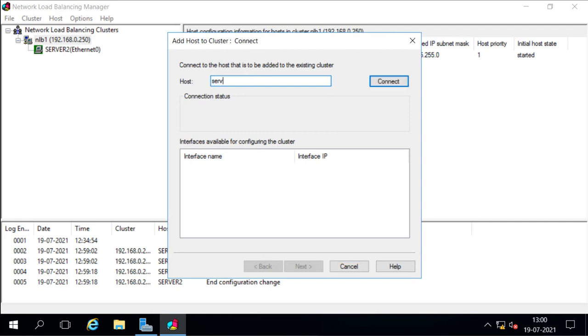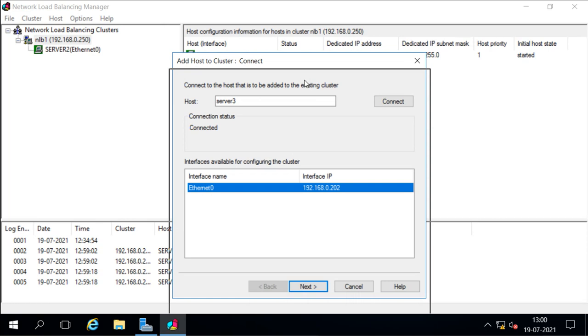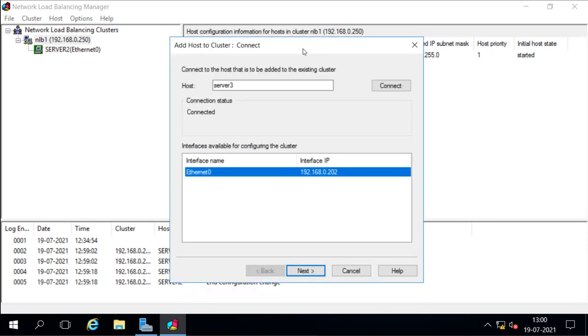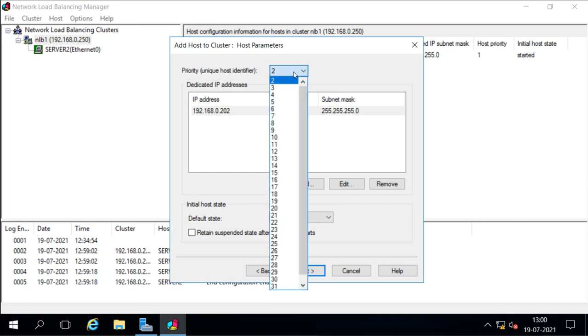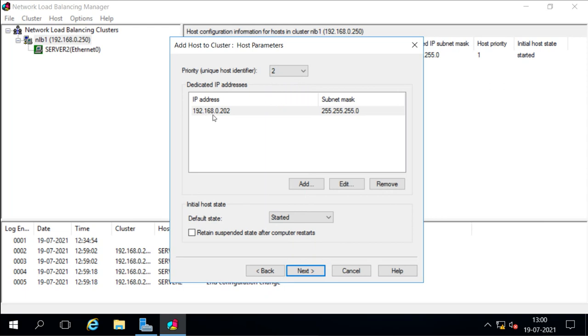Now it says it is connected, and there is also one adapter available which has this IP address. So with this adapter and this IP address, we are going to add server 3. Next, by default it selects priority 2 because 1 is already selected. Then this is the dedicated IP address to connect this particular host.